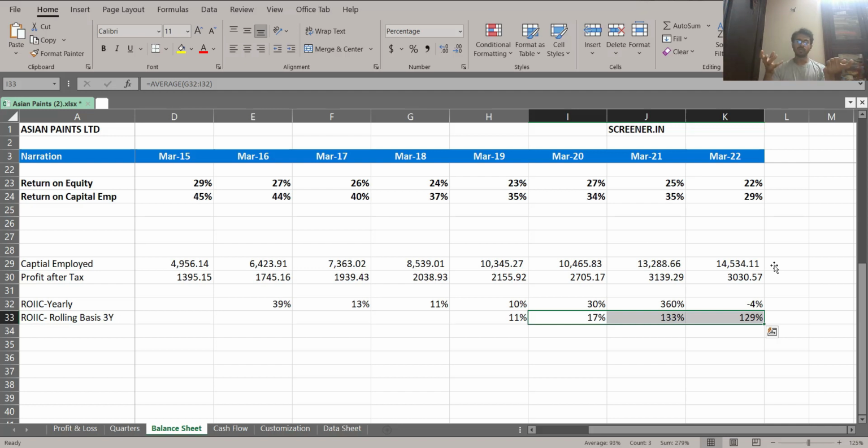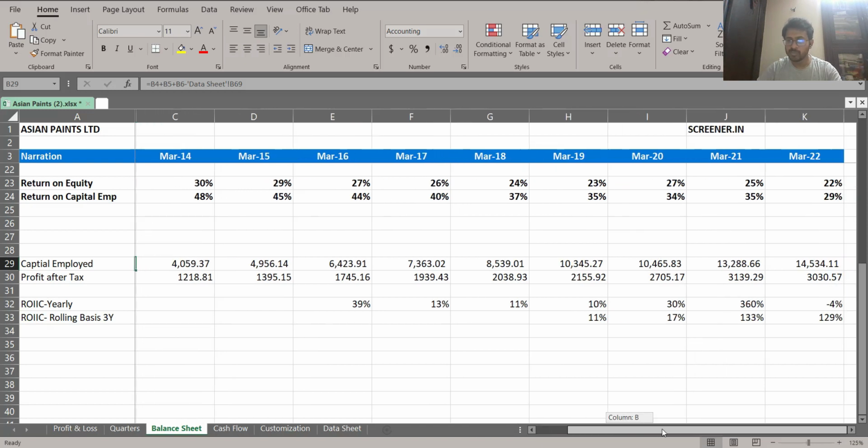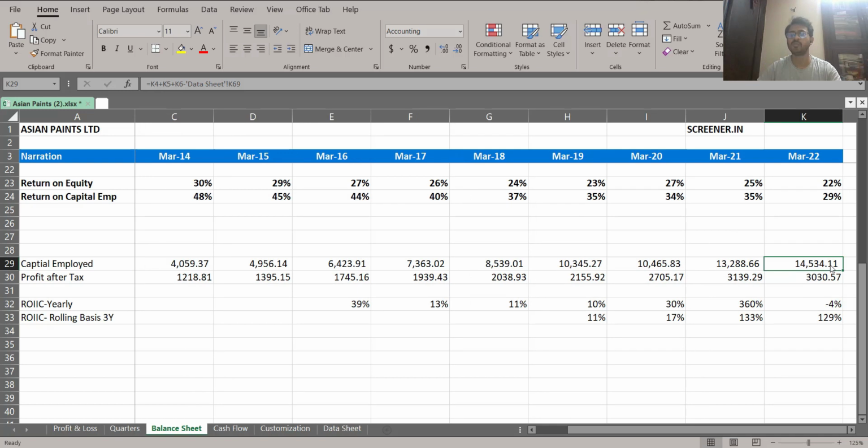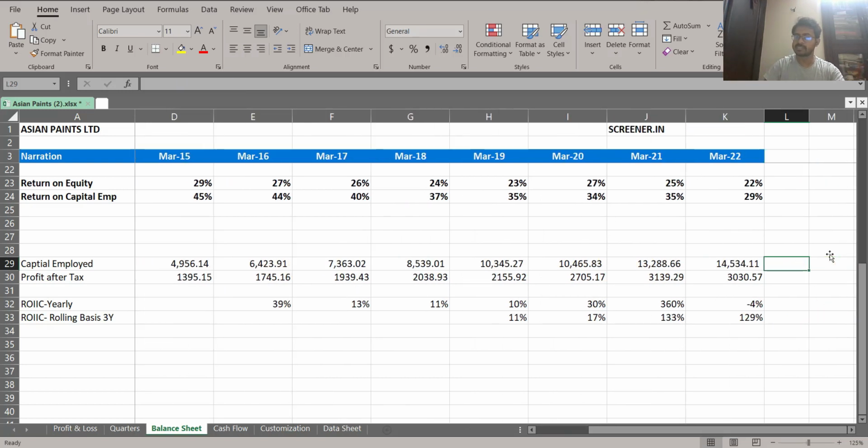There's another way you can do the calculation for ROIC that has also been very popular. Now let us try to understand the basis of that. Just check this number. In the beginning of 2013, around 2,898 crores of capital was invested in this business. Moving forward, today it is around 14,534. So obviously the capital base has increased, right? Now let us calculate how much it has increased.